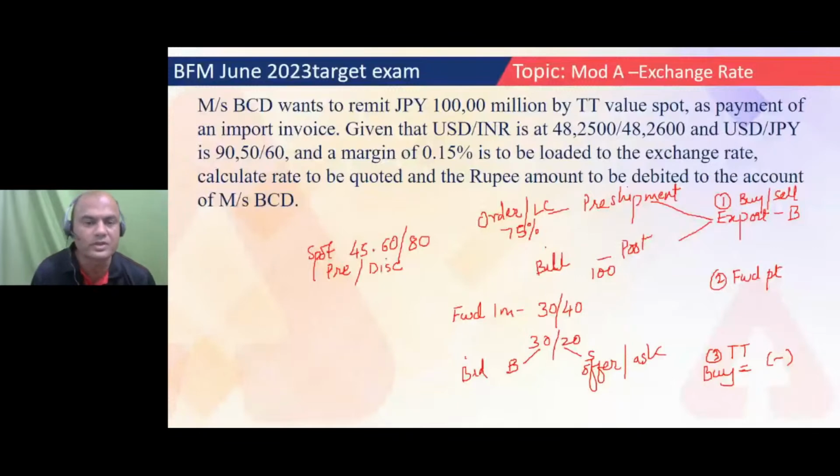Now, let me ask you a question. If I'm doing an import transaction, import, will I do plus or minus to TT? Plus. Lingesh, it should be plus, okay? It's plus. Why? Import means sell. So sell means add, isn't it? TT margin needs to be added, okay?